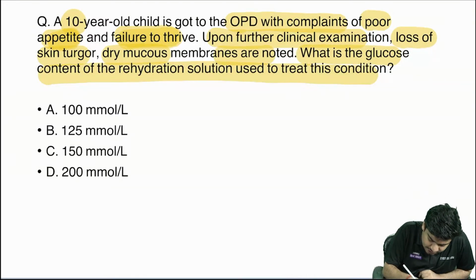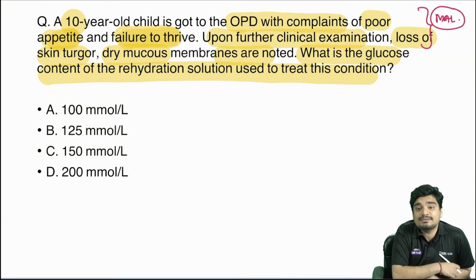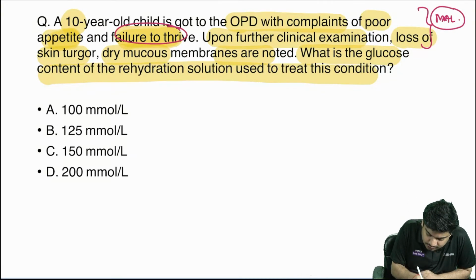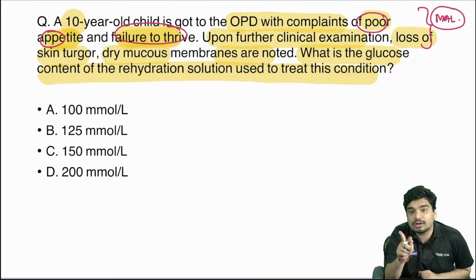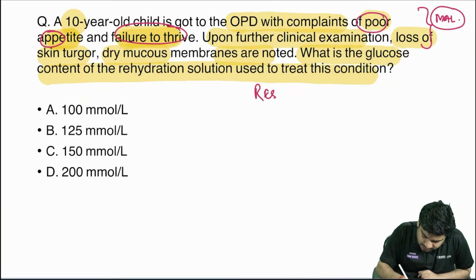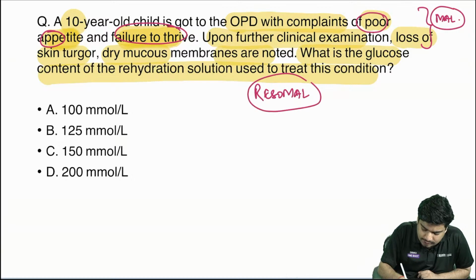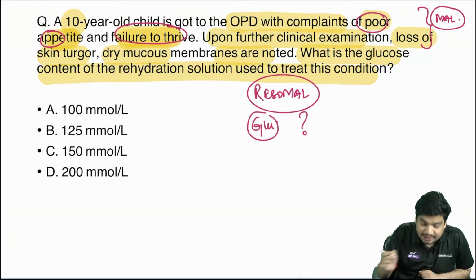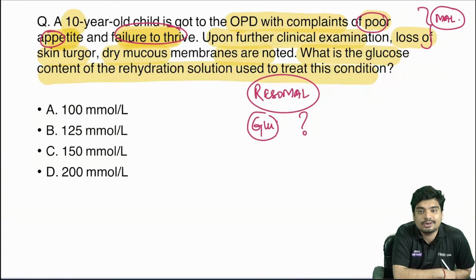So basically, first they are telling you the child is having what? The child is malnourished. That's why they are saying failure to thrive, and that's why they are saying poor appetite. So the child is malnourished. In malnourished, I told you what you are going to use. You are going to use Risomol. And what is the glucose content of Risomol? Tell me what is going to be the answer here.